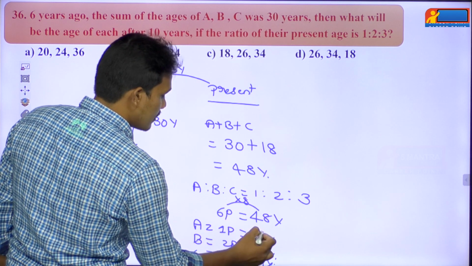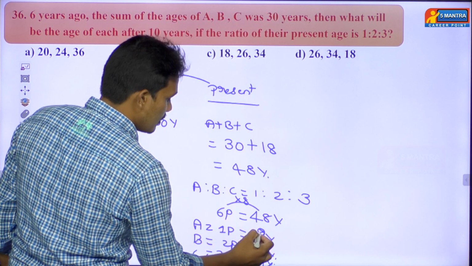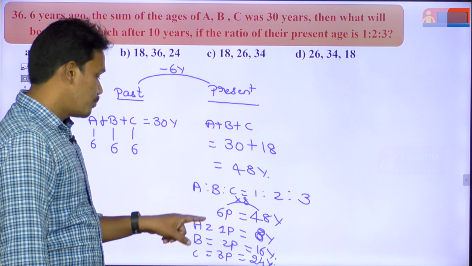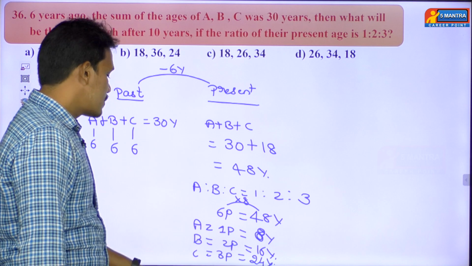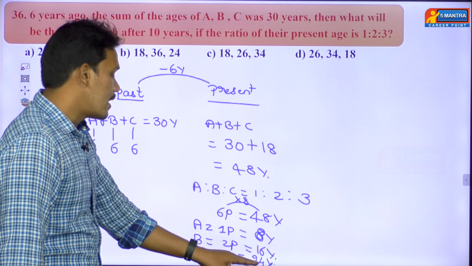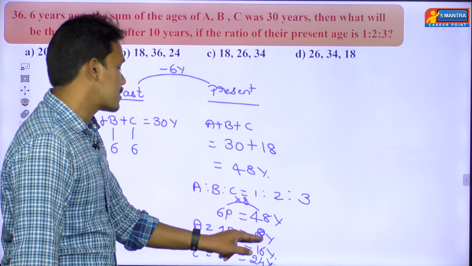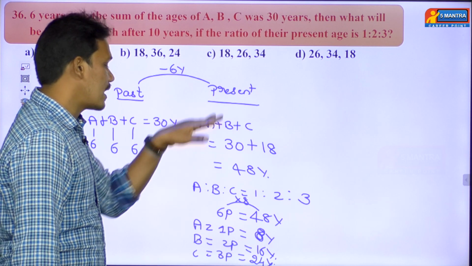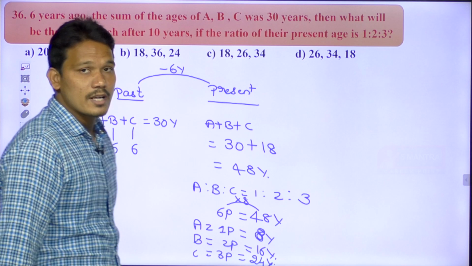So 1 part value equals 8 years. A's age is 8 years, B's age is 16 years, C's age is 24 years. If you add all these, you have to get 48. 24 plus 16 is 40. 40 plus 8 is 48. Okay. So here we found the present age of A, present age of B, and present age of C.